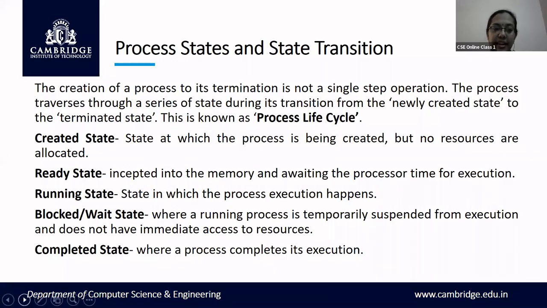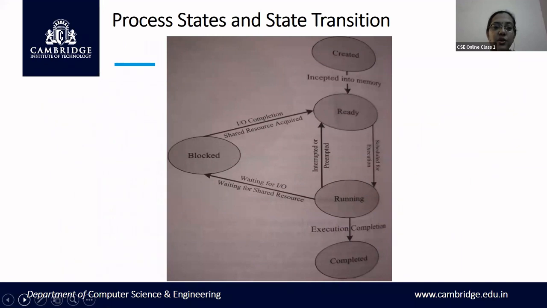If you see the next slide, it shows the process states and the process state transition diagram. The process is created and incepted into memory, so memory and resources are allocated. When the memory and resources are allocated to the process, the process is in the ready state. Once it is scheduled for execution, it enters the running state. The process is running now.